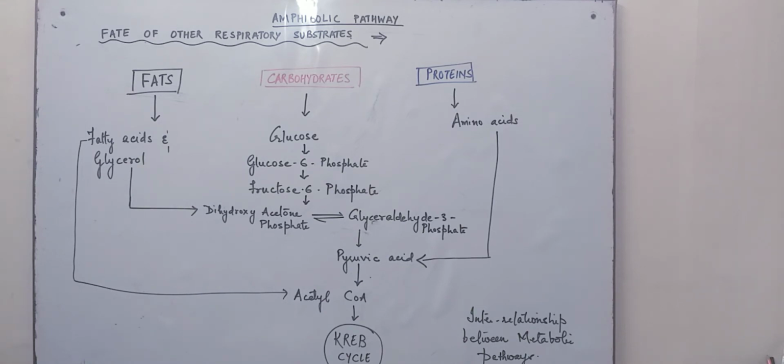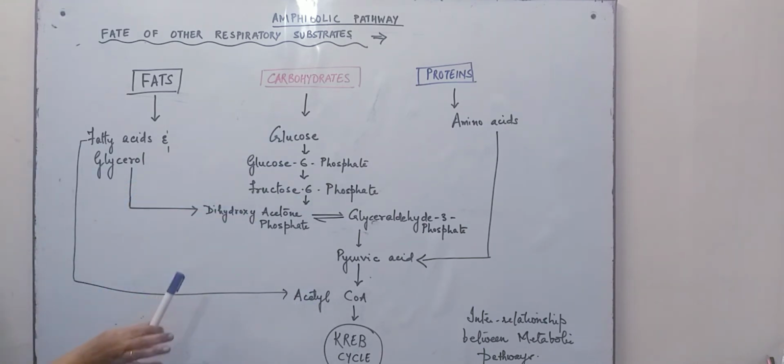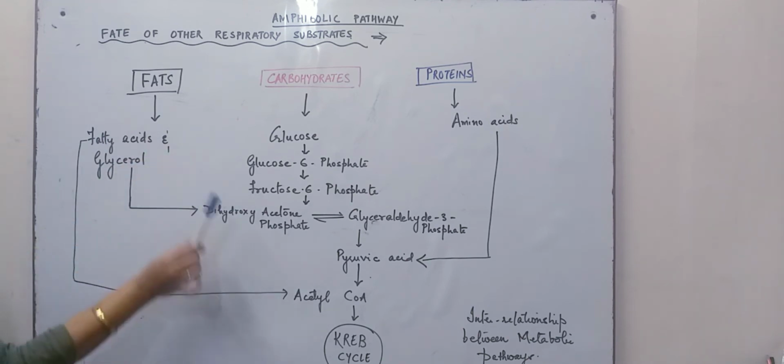This pyruvic acid then gets converted by a gateway step into acetyl coenzyme A, and then it enters the Krebs cycle. This is the process we have studied, explaining the fate of carbohydrates.